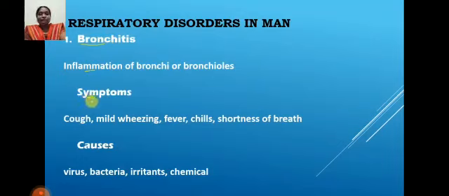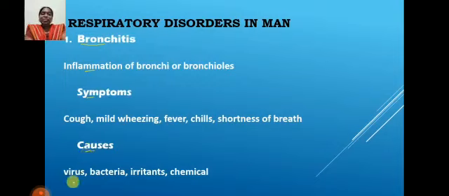Symptoms of bronchitis: cough, mild oozing, fever, chills, shortness of breath. These are the symptoms of bronchitis. Causes. What are the causes?